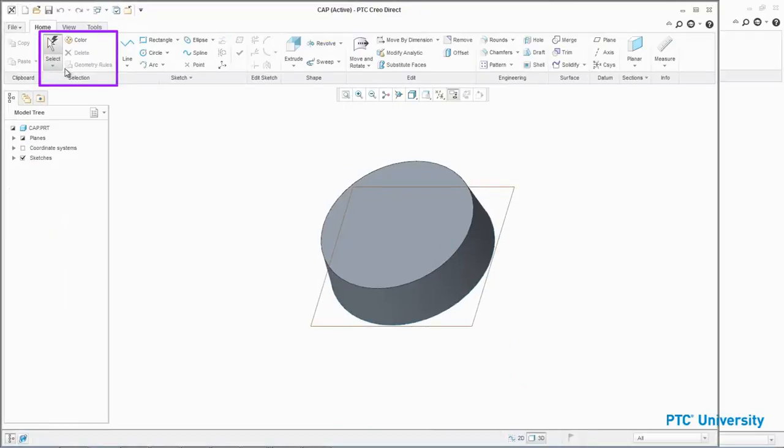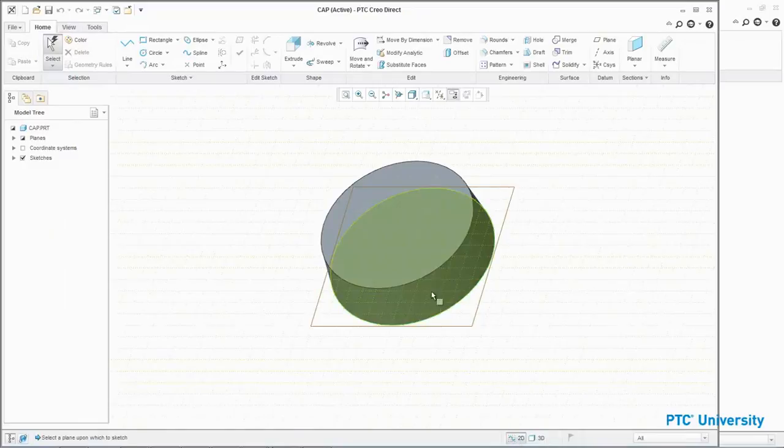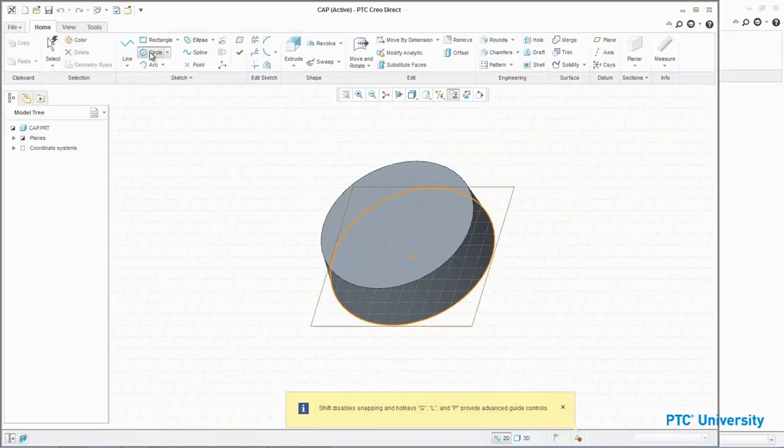Select Select with Default from the Select Types drop-down menu in the Selection group. Click 2D and select the bottom surface. Click Center and Point, touch the existing circle, cursor to the right of the existing circle center point, and snap to the horizontal alignment guide. Type 65 for the length value in the Precision panel and press Enter. Move the cursor slightly, type 12 for the radius in the Precision panel, and press Enter.